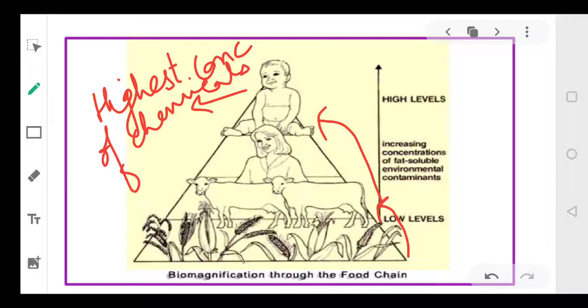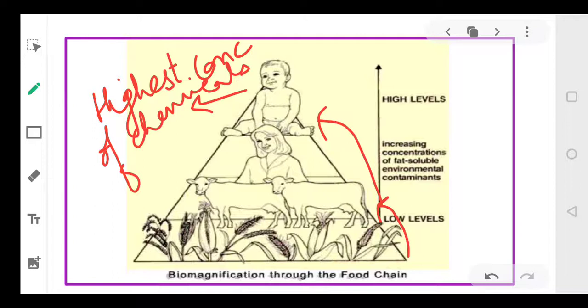In every food chain the human beings are there, and we generally come at the end. So we are generally present at the last trophic level, right everyone? So the maximum amount of concentration of chemicals will be present in the human beings, and these chemicals are non-biodegradable. These chemicals put an effect on the health.